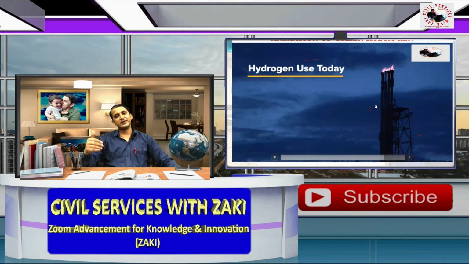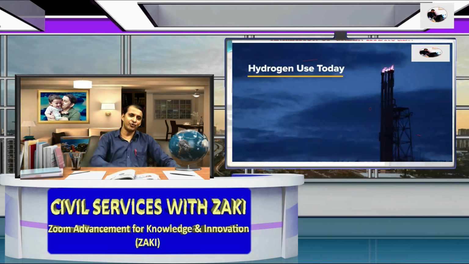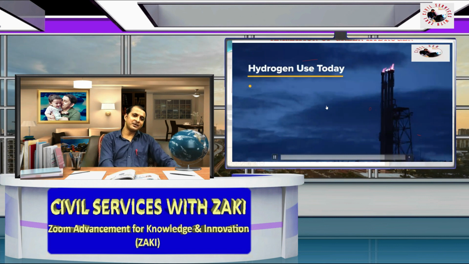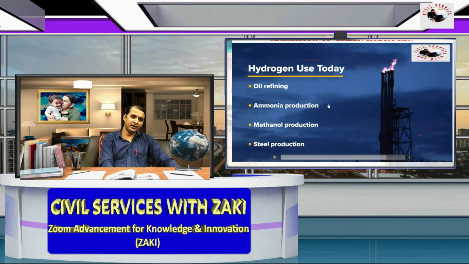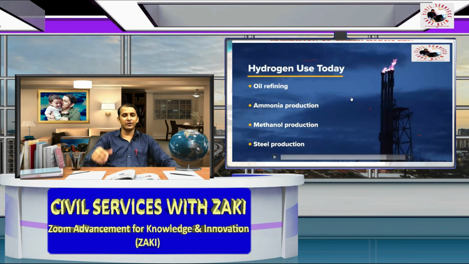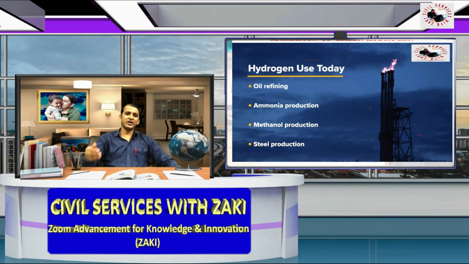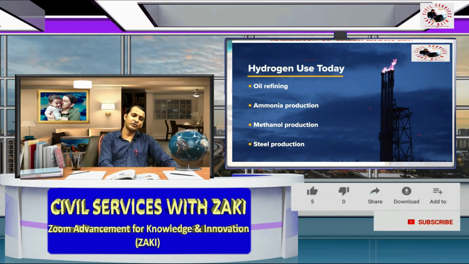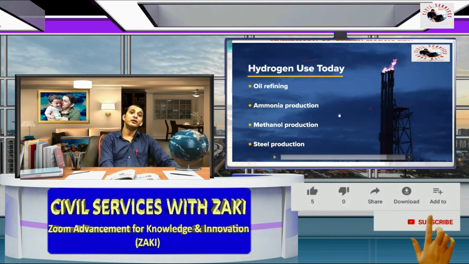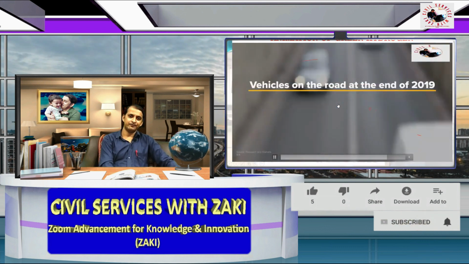So if we see the use of hydrogen today, there are basically 4 types: oil refinery, ammonia production, methanol production, and steel production. Hydrogen is also significant for these heavy industries.